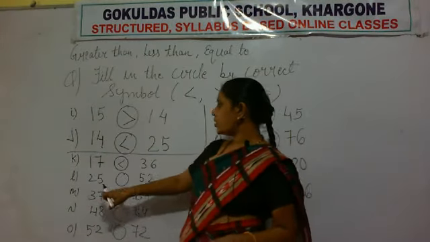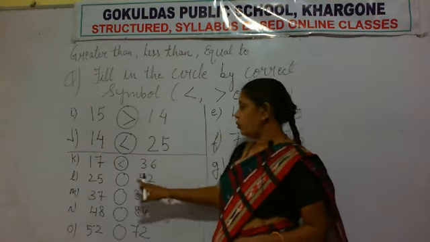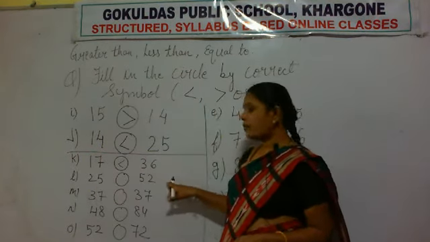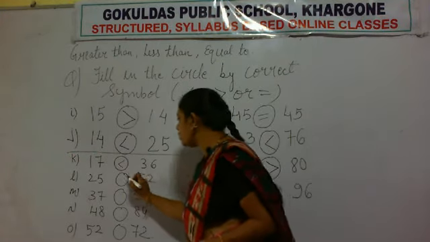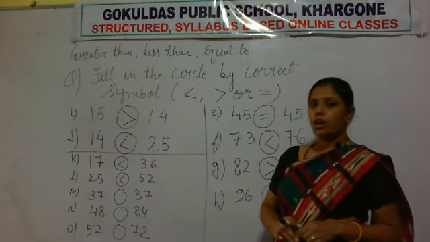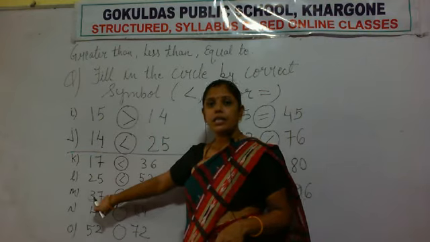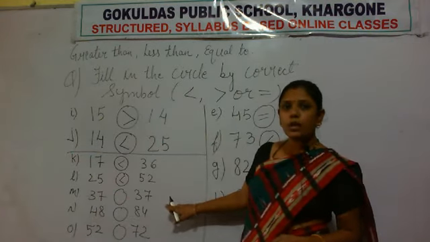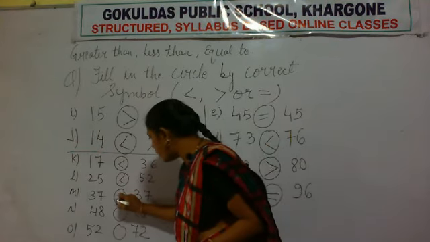Now the next question, 25 and 52. Which number is bigger? 52 is the bigger number. So here also the same symbol will come. Now the next question, the number here is 37 and 37. That means both the numbers are equal. So sign of equality.